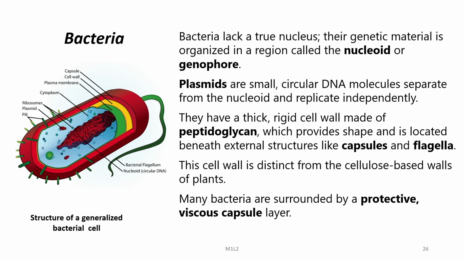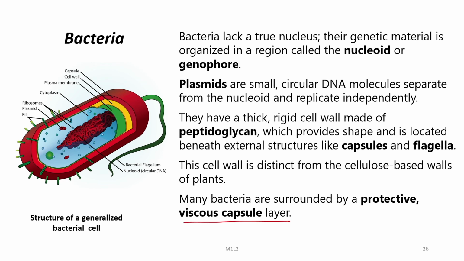Bacteria have a thick rigid cell wall made of peptidoglycan, which provides shape and is located beneath external structures like capsules and flagella. This cell wall is distinct from the cellulose based walls of plants. Many bacteria are surrounded by a protective viscous capsule layer.